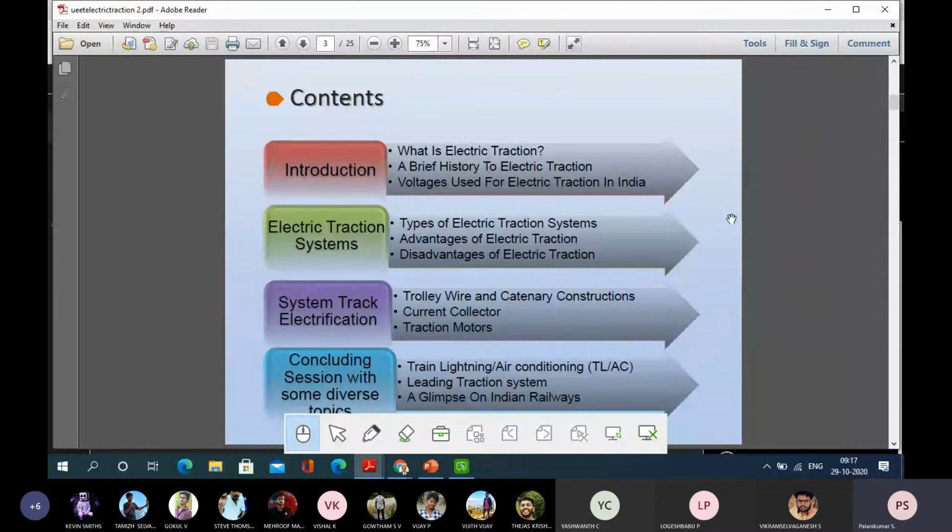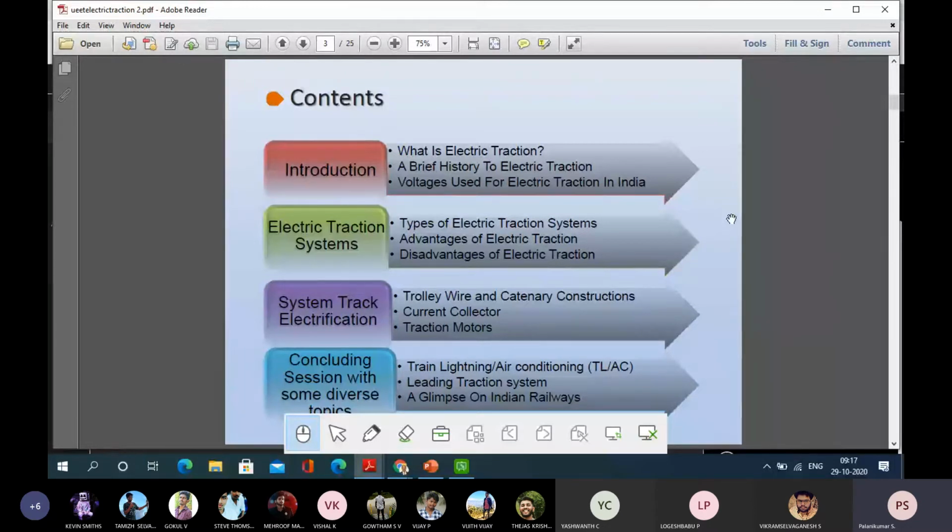The next is system track electrification, how trolley wire and catenary constructions are there. How the catenary construction can always give a constant pressure or constant touching of a pantograph that is used for current collection. What are the traction motors?